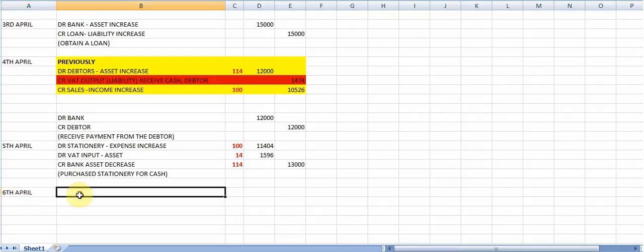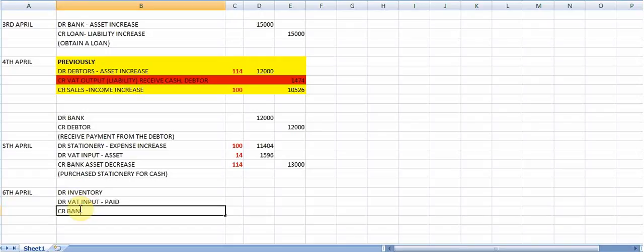where goods are now delivered at the business and it is paid for immediately. So what am I going to say? Well, I am going to debit my inventory account. I'm going to debit the VAT input account. Why input? Because I am paying for it. And then I'm going to credit my bank account because this asset is decreasing.